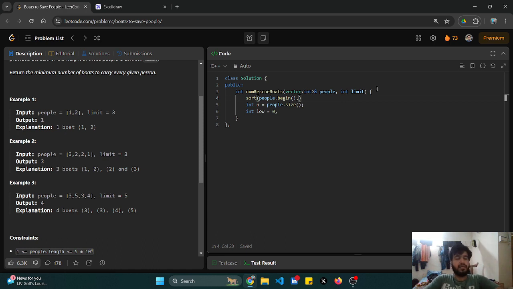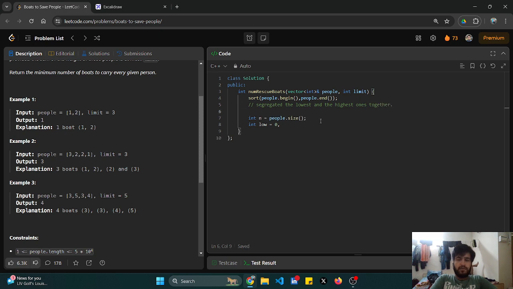I'll arrange them in a line, people.end. Okay, so now I have segregated the lowest and the highest ones together. Okay, one pointer or one guide would be pointing to the lowest person currently, and one pointer would be pointing at the highest person currently.